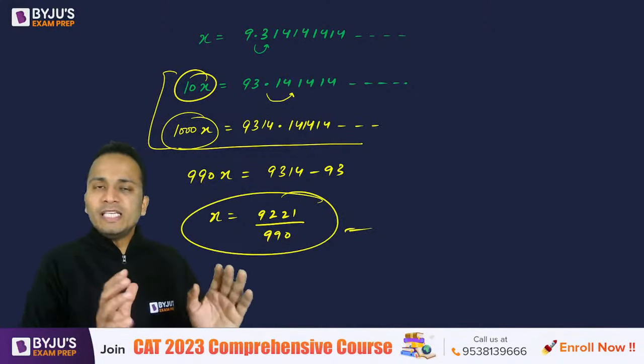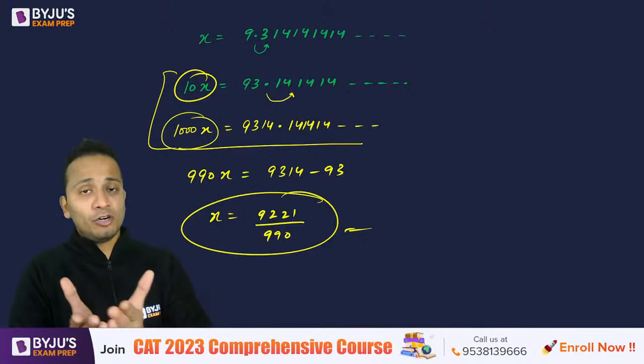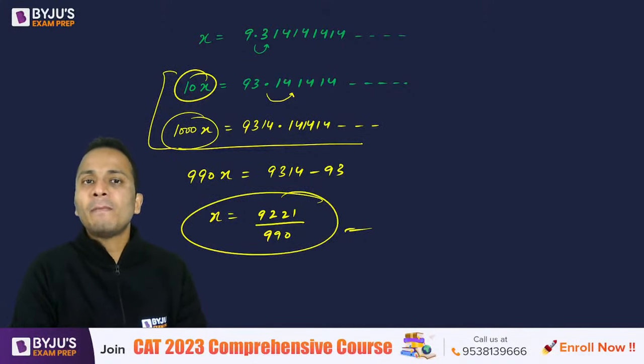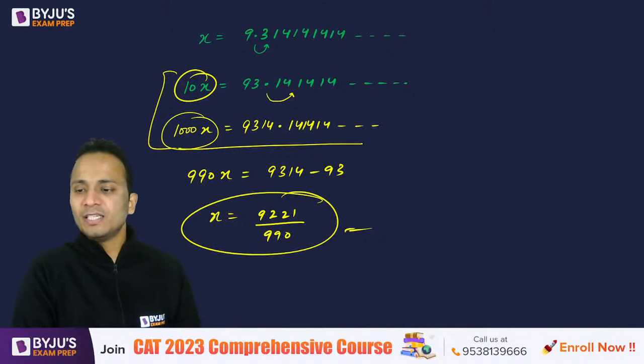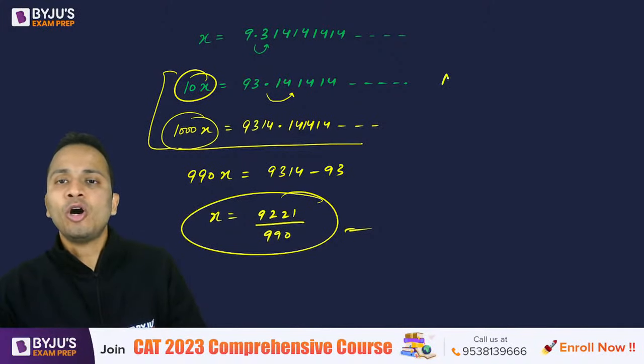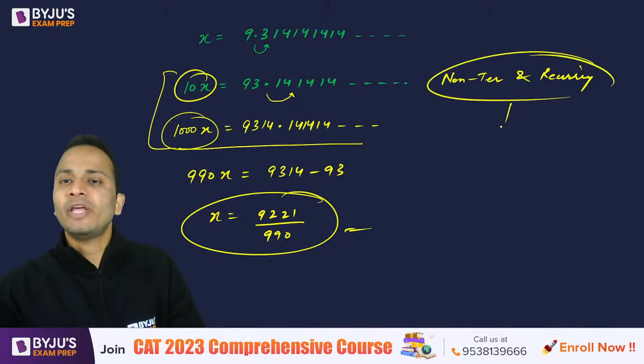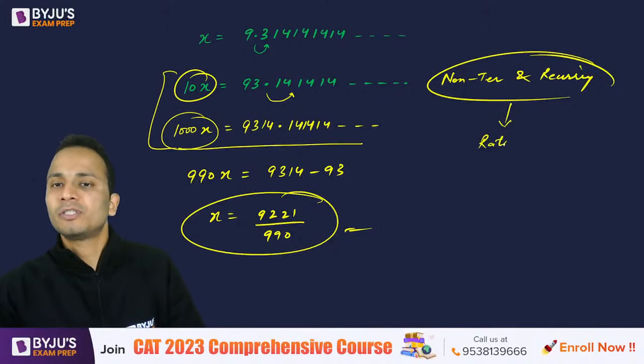Okay, so using these three illustrations, you will understand how to basically convert a number of this form into its p by q form, right? So I can say that the numbers which are non-terminating and recurring, they are also rational numbers.